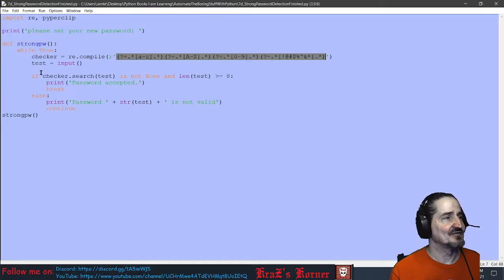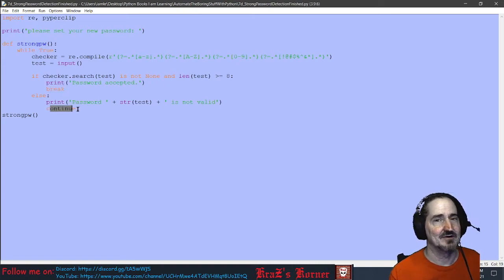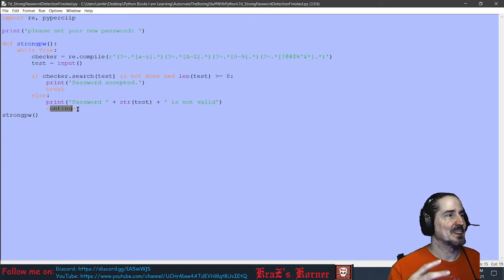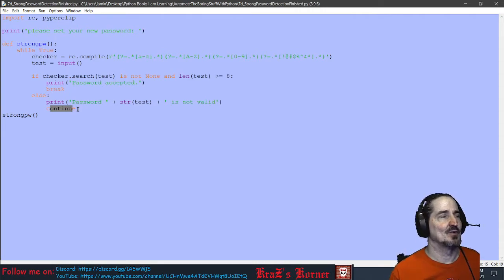Okay, everything else after that is pretty easy. Just give yourself a quick if and else statement. If you got it right, it breaks out of it. If not, it continues to ask you. So it's just one of those things. I'm like, okay, that will work for me. That works just fine for me. So that's what I was wanting to do. I got to it, and it's like, yes, I did it.